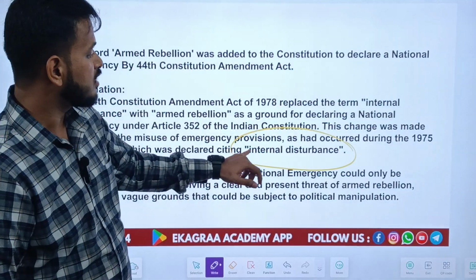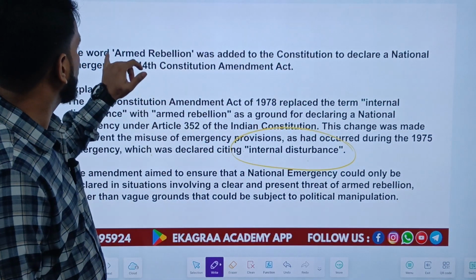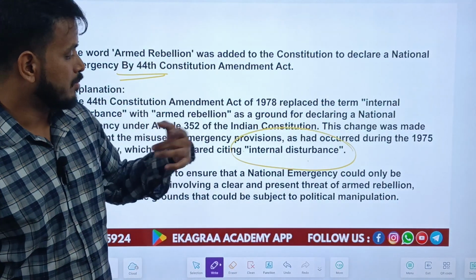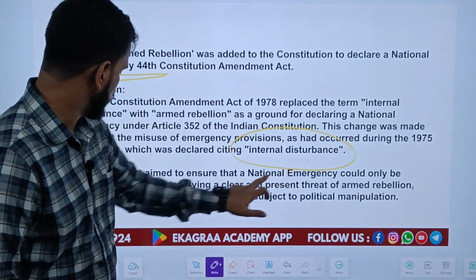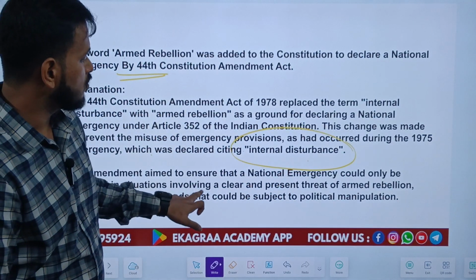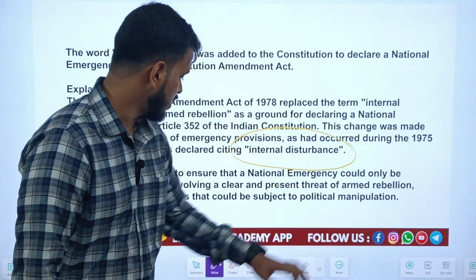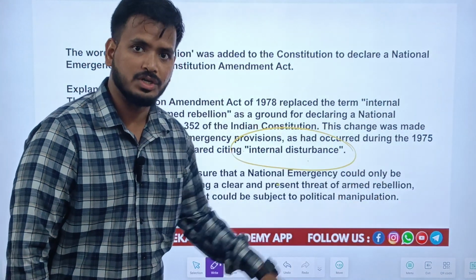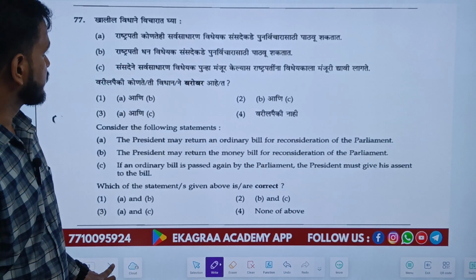So the internal disturbance wording was removed and armed rebellion was added by the 44th Constitution Amendment Act. A national emergency could be declared in situations involving a clear and present threat of armed rebellion, and not on vague grounds that could be subject to political manipulation.